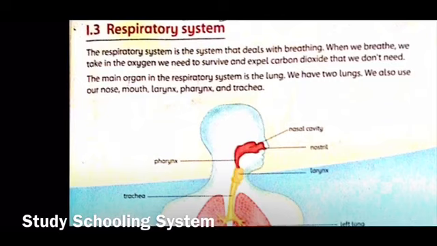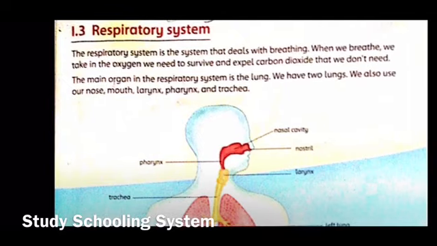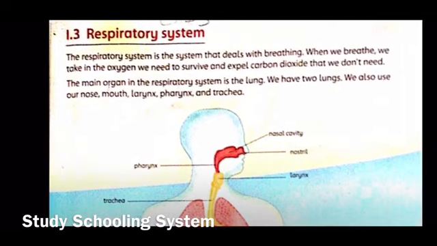This is really interesting. So, the respiratory system is the system that deals with breathing. So, already you know that respiratory system helps you with breathing. Breathing is when you take in oxygen and you give out carbon dioxide, and then the oxygen is used to supply oxygen to all parts of your body so they can utilize it and use energy in a way. So, when we breathe, we take in the oxygen we need to survive and expel carbon dioxide that we don't need.